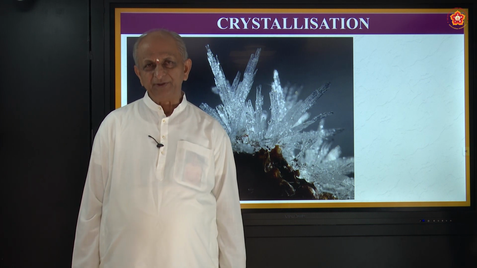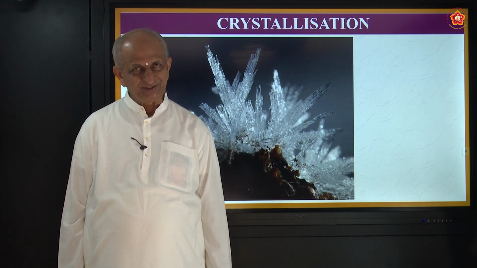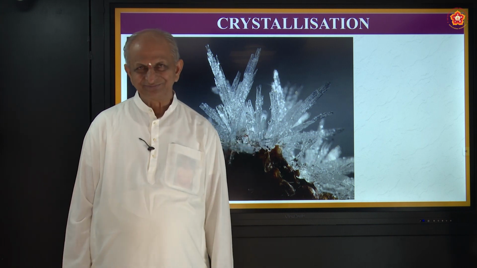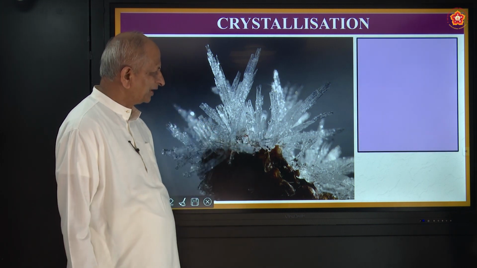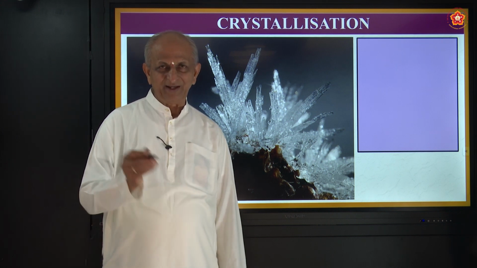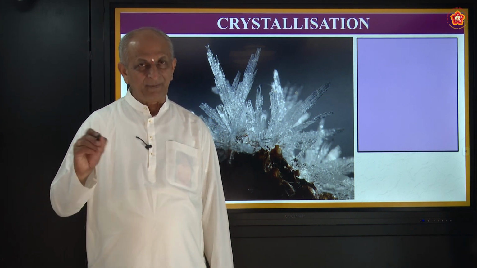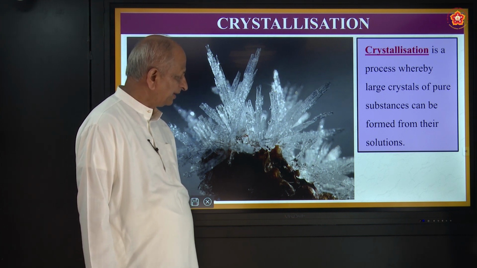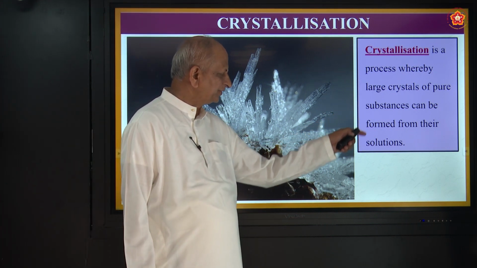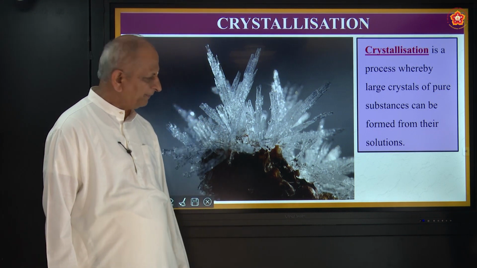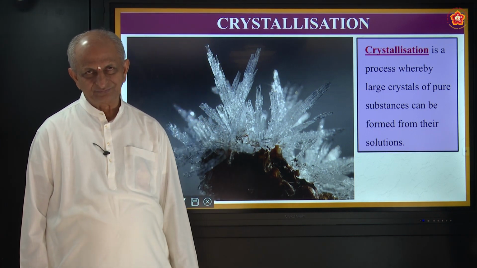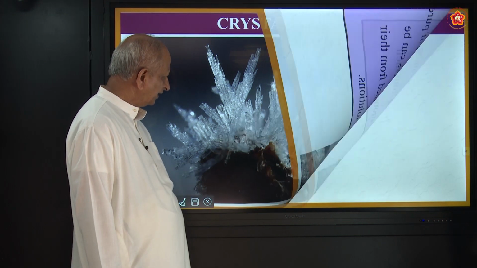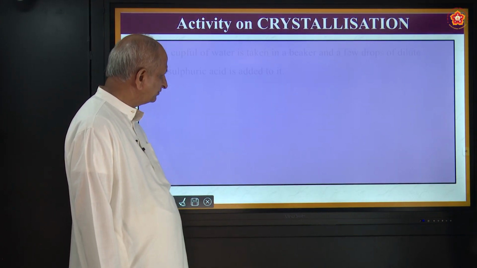And the last topic for today, crystallization. See, these are called beautiful crystals. And of course, there are two types of crystals. Some are naturally occurring, some are prepared in the laboratory. So crystallization is a process whereby large crystals of pure substances can be formed from their solutions. This is one type of crystal. Like that, we can prepare some crystals.